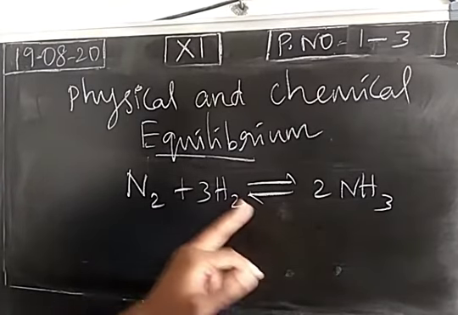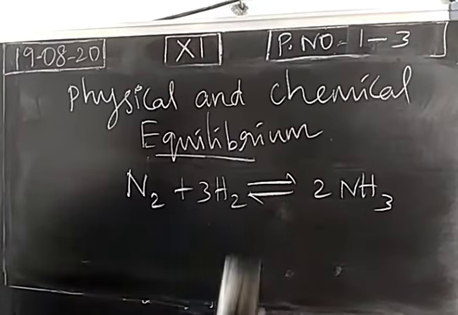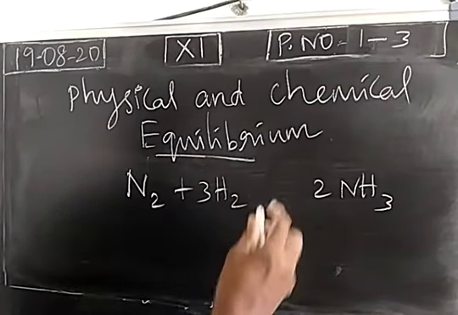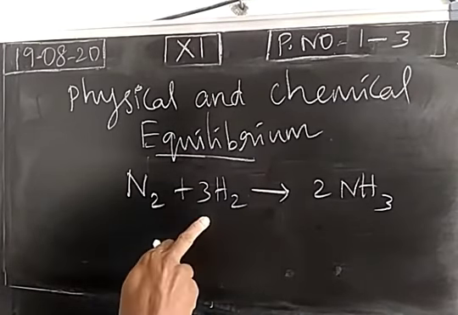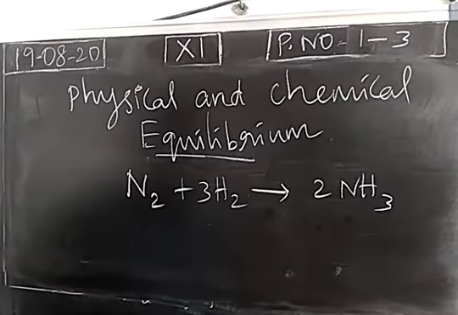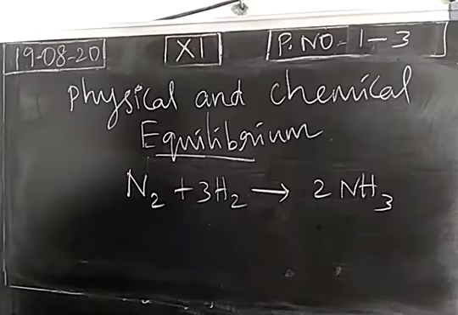So the reaction becomes reversible. Double-headed arrow mark indicates what? Reversible process. When we use single-headed arrow marker, this is an irreversible reaction. Two reactants are combining together to produce a product. When reaction starts, what about the concentration? When reaction starts, concentration of reactant 100%.